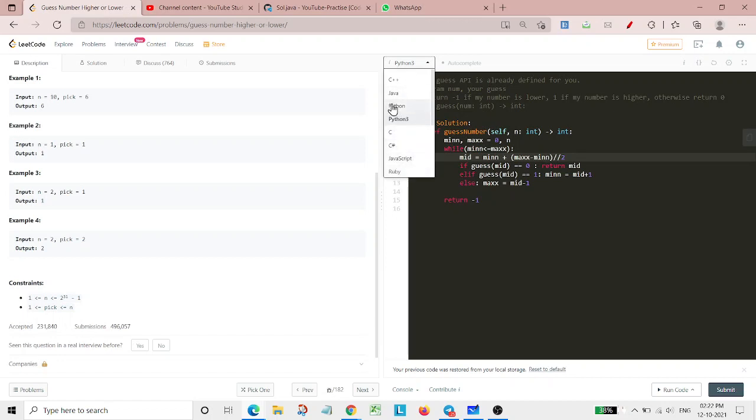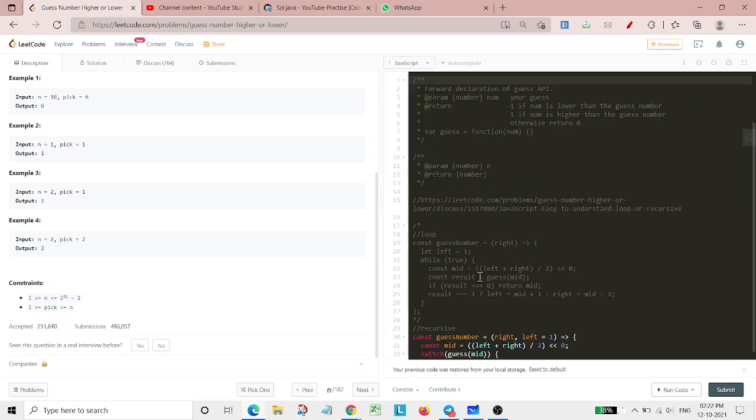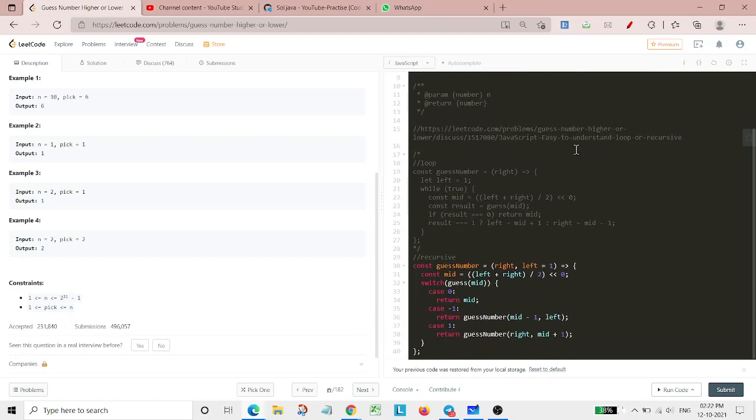For the JavaScript part, I tried out two methods. One is by using a loop, basically in an iterative manner. The other is recursive, and this is the one for the recursive part. So here things are done in a switch condition for case 0, case -1 and 1, simply returning for the recursive solutions, again checking for this case number.